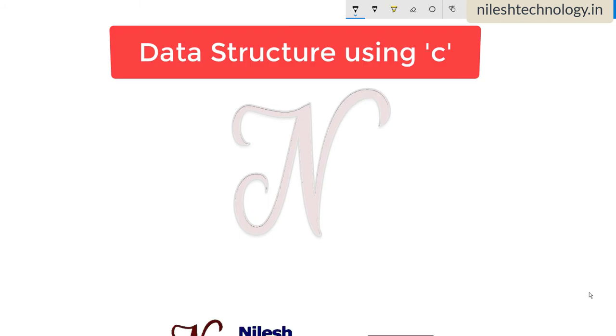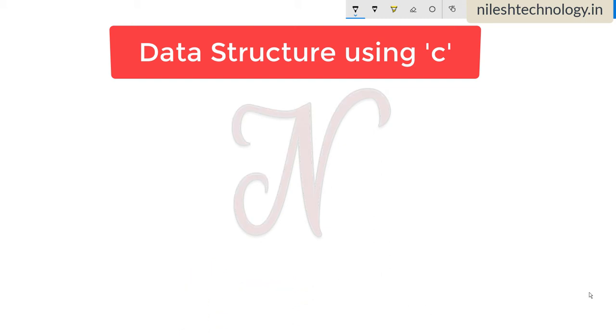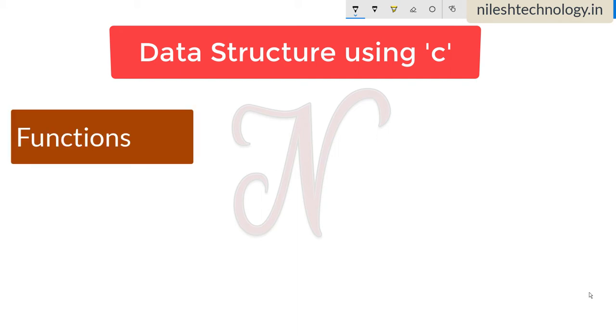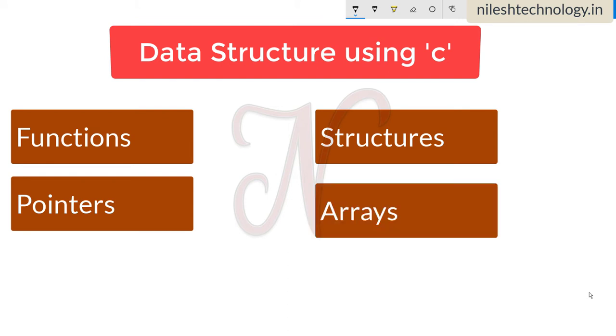In this section we will start data structures and algorithms using C language. Before we start data structures, students, you should have knowledge of the C programming language. If you are a beginner, then please revise some concepts like functions, pointers, structures and arrays. These four concepts are very important in data structure and algorithm concepts.